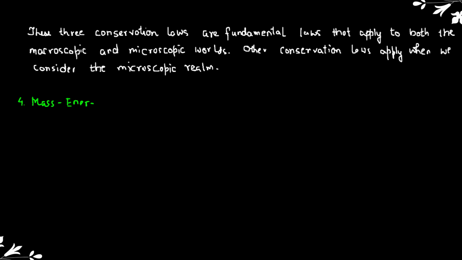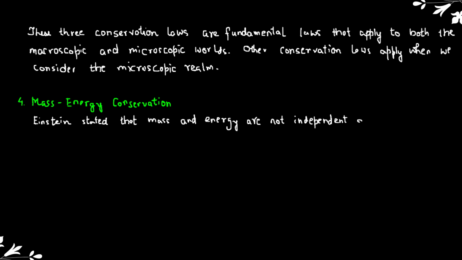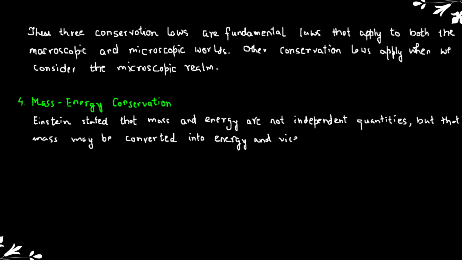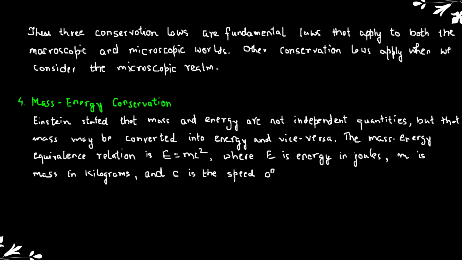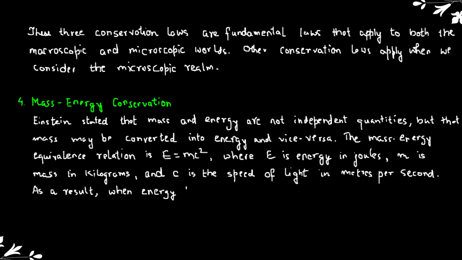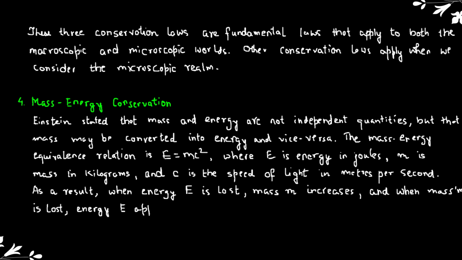Number 4. Mass energy conservation. Einstein stated that mass and energy are not independent quantities, but that mass may be converted into energy and vice versa. The mass-energy equivalence relation is E equals mc squared, where E is energy in joules, m is mass in kilograms, and c is the speed of light in meters per second. As a result, when energy E is lost, mass m increases, and when m is lost, energy E appears.